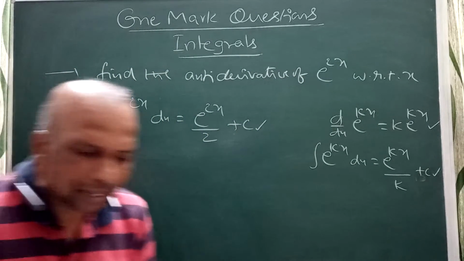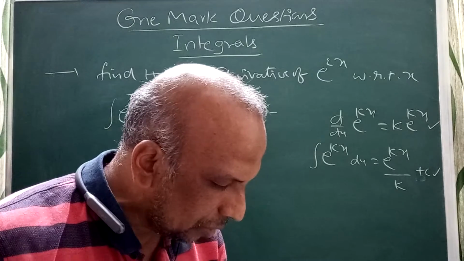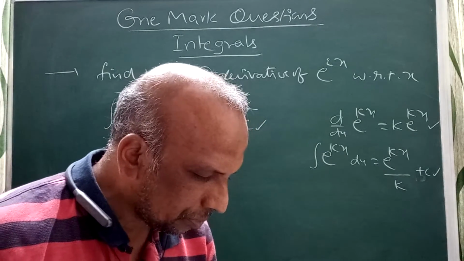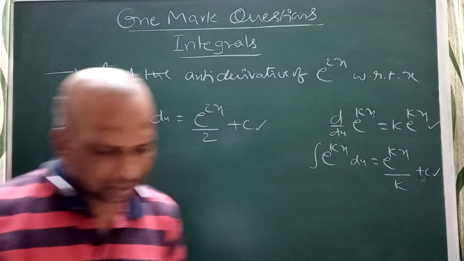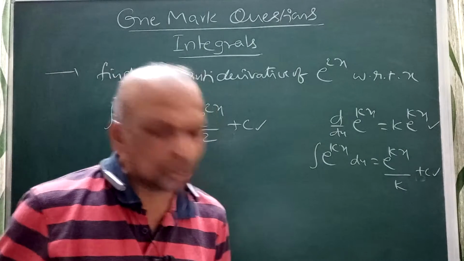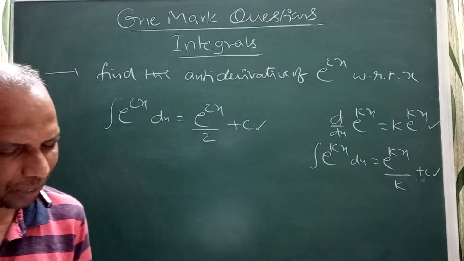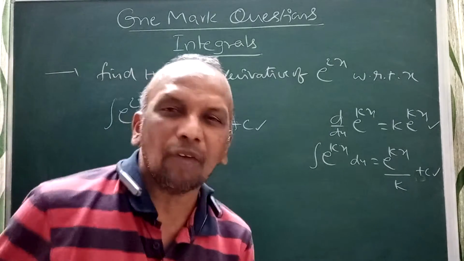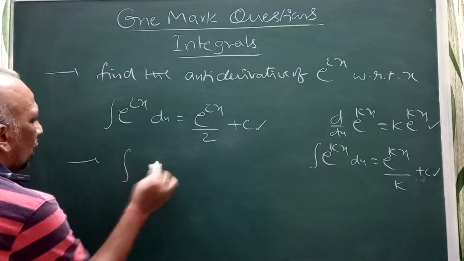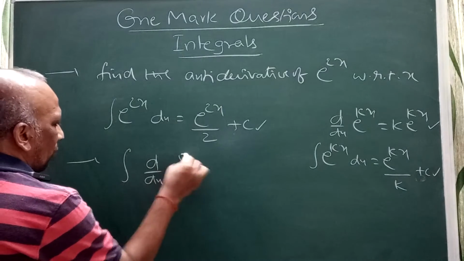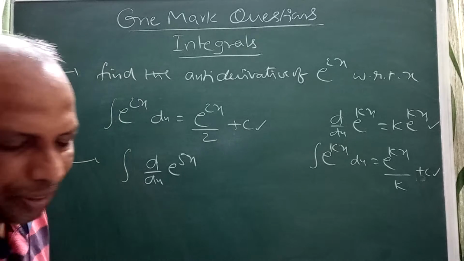So I am going to discuss problems related to antiderivative, along with combinations of e power 2x. Find the antiderivative of. You can see this one: in March 2019 they asked this. They are asking integral of d by dx of e power 5x dx. So you can see integral of d by dx of e power 5x, which is the antiderivative of d by dx of e power 5x.